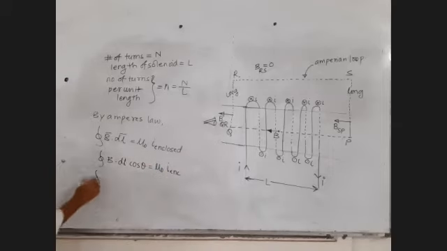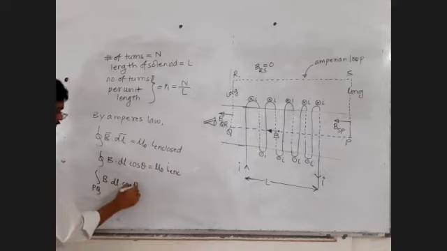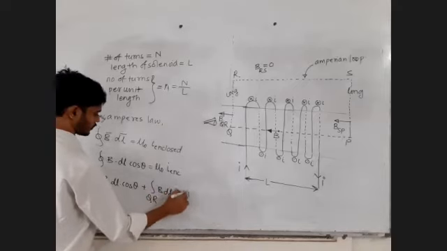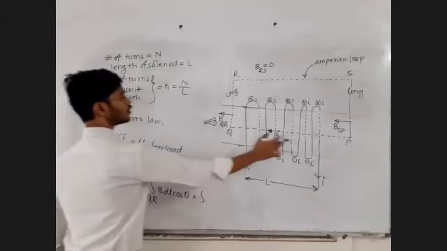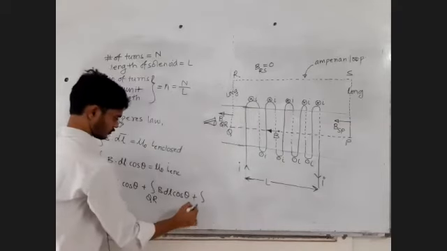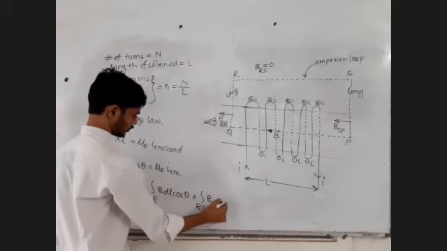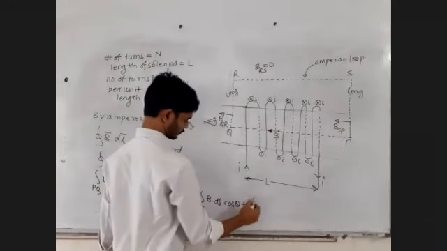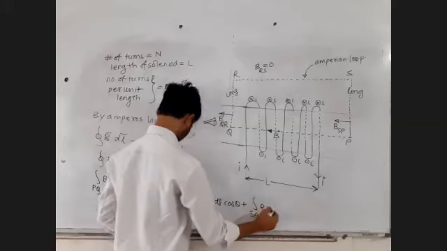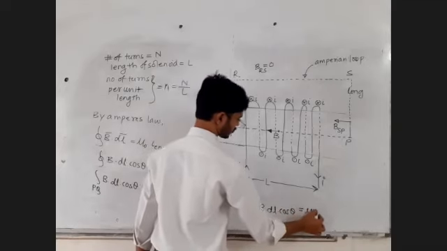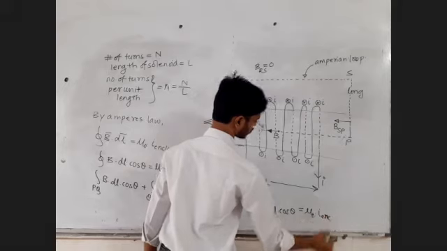And then let me split the integral into four parts. PQ, B into dl into cos theta, plus QR, B into dl into cos theta, plus RS, B into dl into cos theta, plus SP, B into dl into cos theta, is equal to mu 0 times I enclosed.